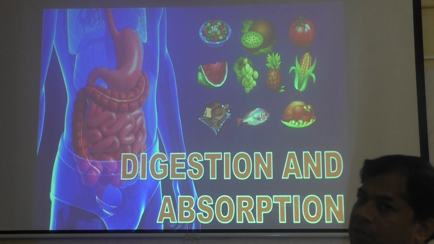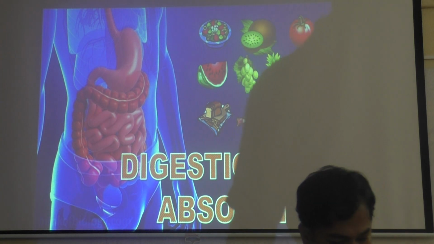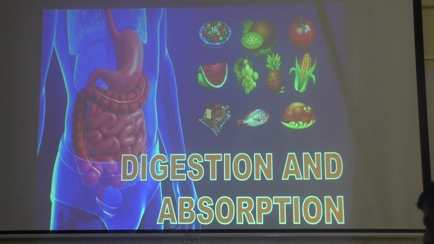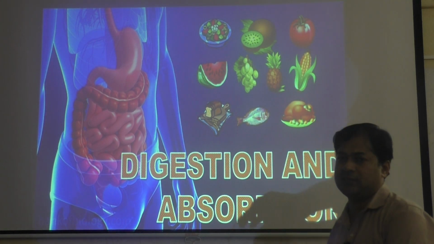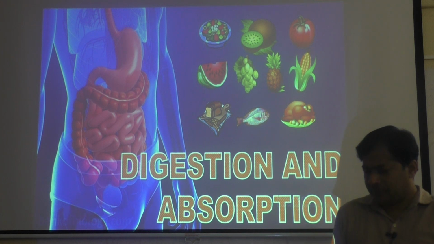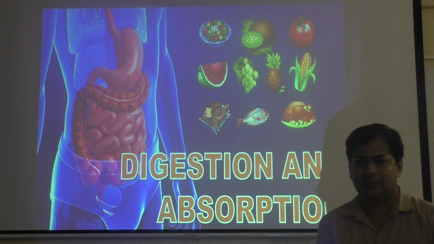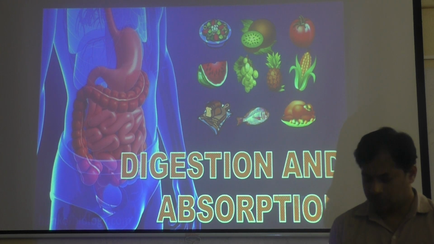This is the first chapter in animal physiology, chapter number 16. So this is digestion and absorption. One by one, slides we will see, and in detail we will discuss. Okay, so digestion and absorption: the food we eat, when it goes to the stomach, is not under our control. So it will get digested in the stomach and intestine.